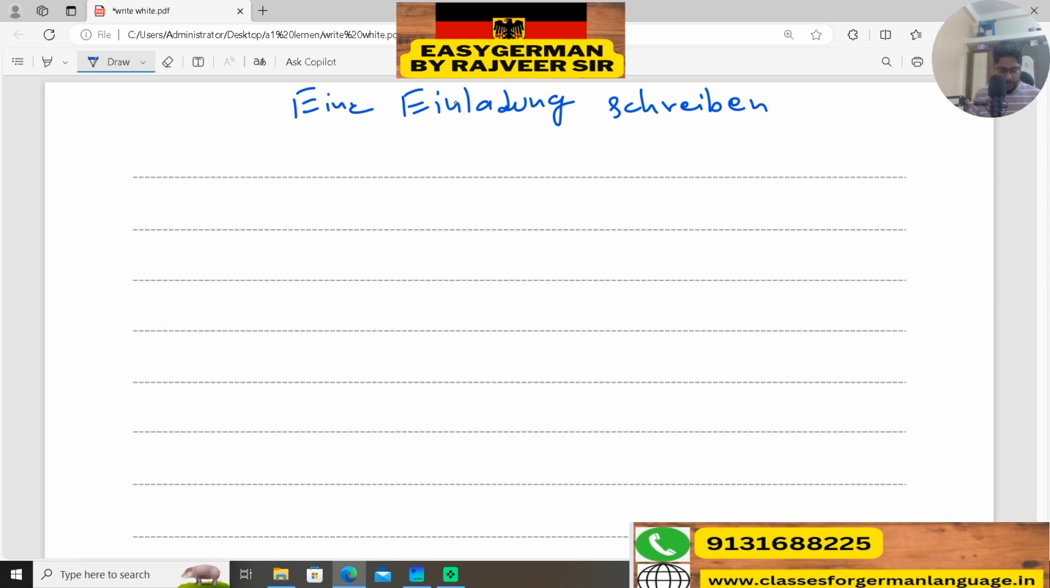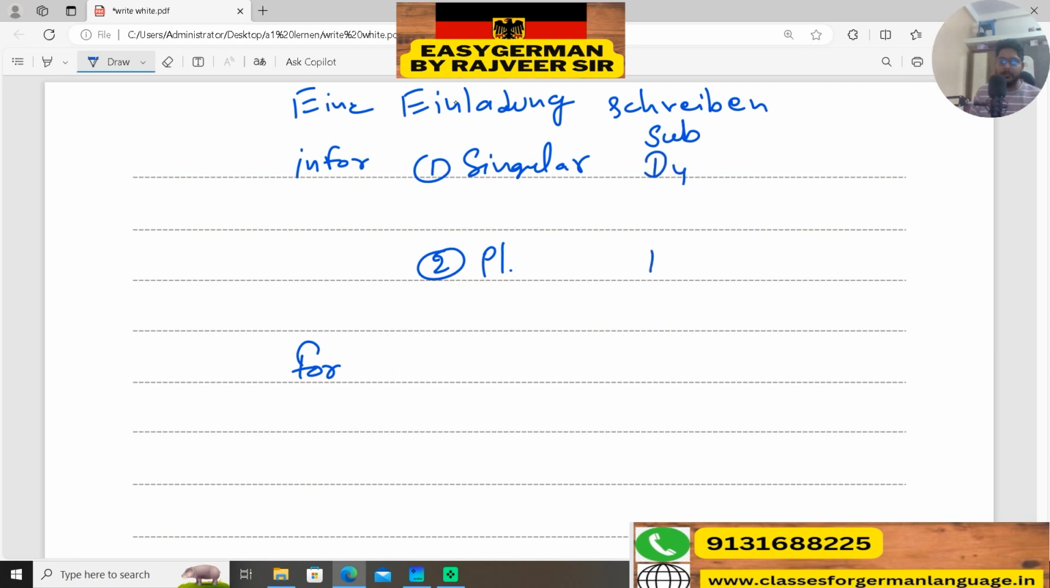So always remember, when you are writing a mail to any person, informal mail is also divided into two categories. First is singular, if you are writing to a singular person. Second, if you are writing to plural persons, more than one person. And the second way is formal. So in the singular way you always have to remember, if you are considering the subject, then you will use du, and in the plural way you will use ihr,